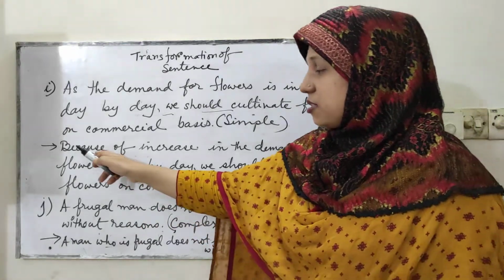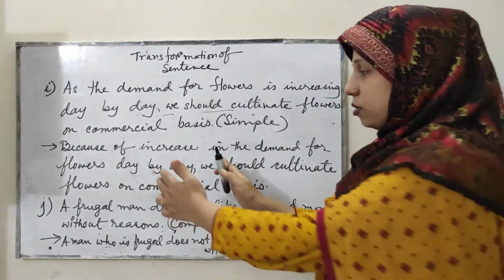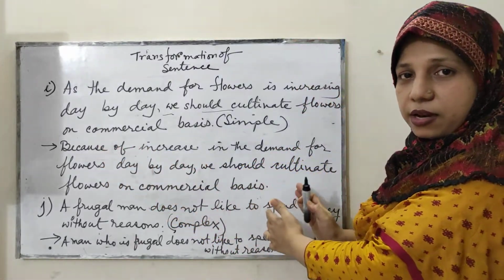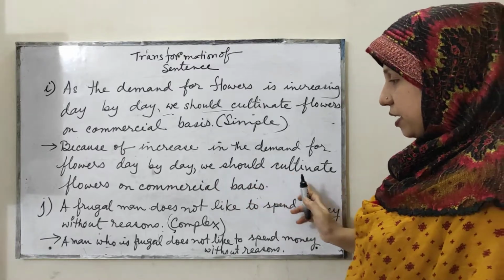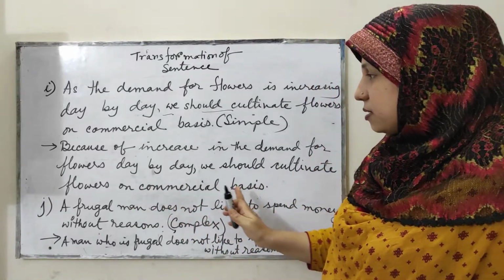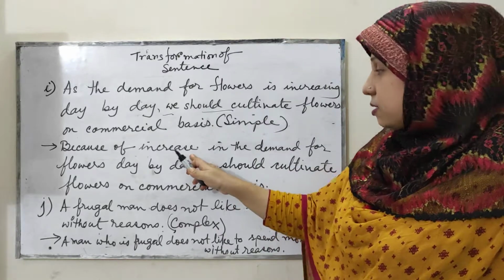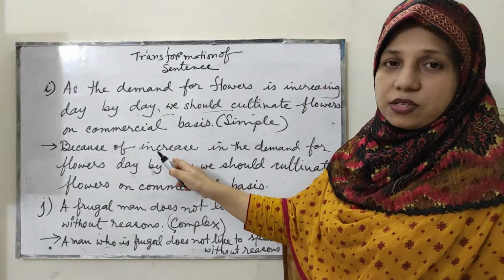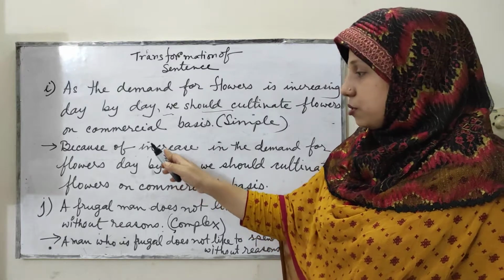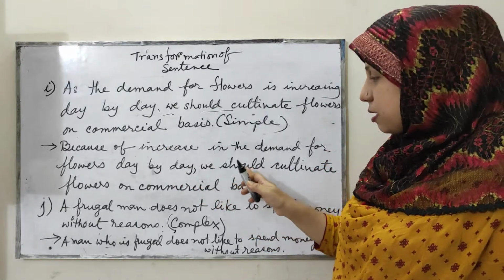Now you see there is no subject. You can put this part of the sentence also at the end. That means we should cultivate flowers on commercial basis because of increase in the demand for flowers day by day. So here you see there is no subject and no finite verb. So definitely it has become a simple sentence.